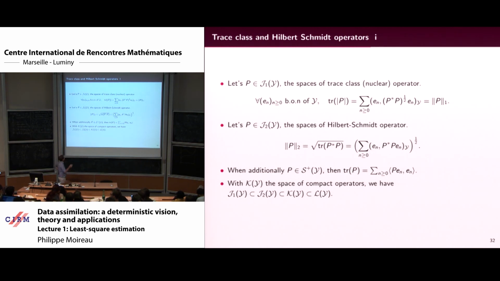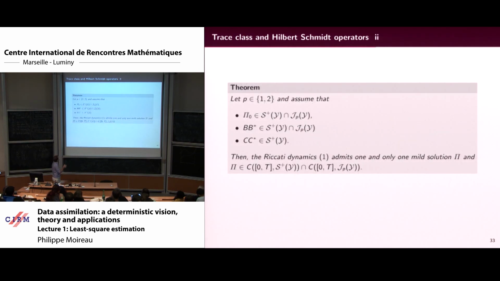And you can prove that when you are trace class, then you are Hilbert-Schmidt, then you are compact, then you are linear. Okay, and actually there is a very nice result that says that if my initial condition for the Riccati is in, for example, Hilbert-Schmidt, and B* is in Hilbert-Schmidt, C* is only continuous, then you can prove that you have a mild solution for pi in the Hilbert-Schmidt space. So it's quite a lot of information, and I will try to summarize that by saying, maybe you know what is the very nice property of Hilbert-Schmidt operators?